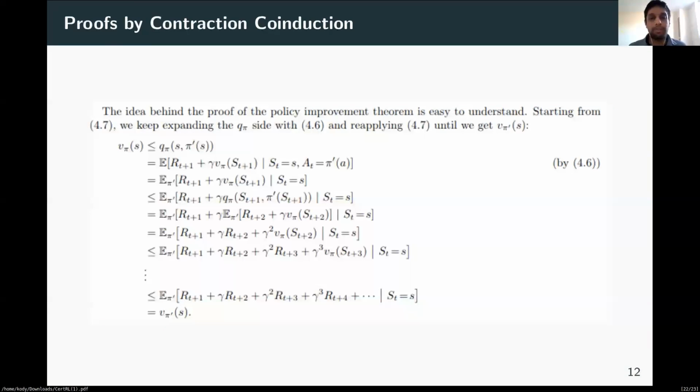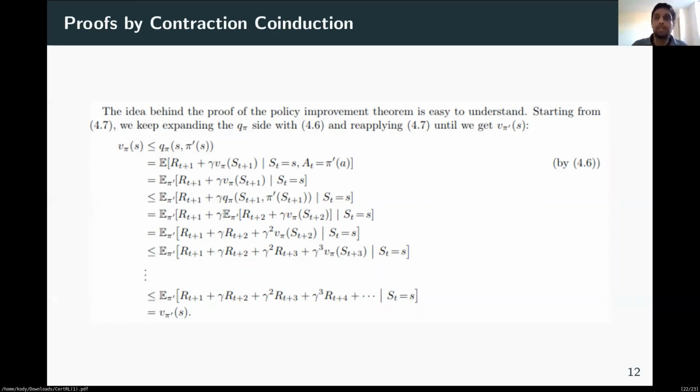On this slide, I have a proof from a textbook of the policy improvement theorem. I don't want to go through all of the details, but roughly you can see that there is an infinite sum being expanded. And then there's a property that each partial sum of this infinite series satisfies, the property A less than or equal to B. And since the partial sums converge to the series, the property A less than or equal to B also holds at the limit.